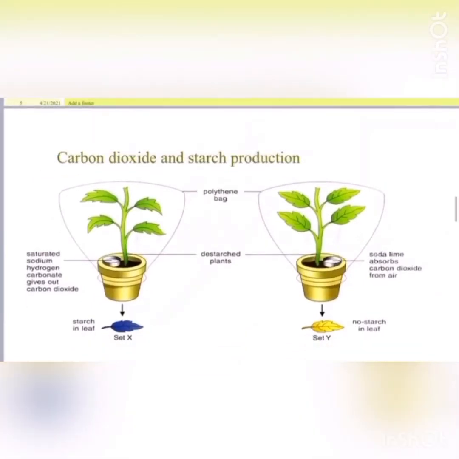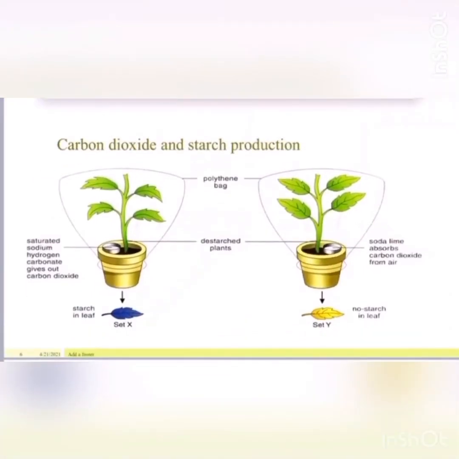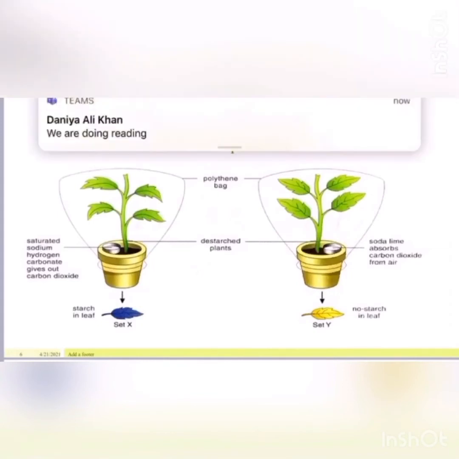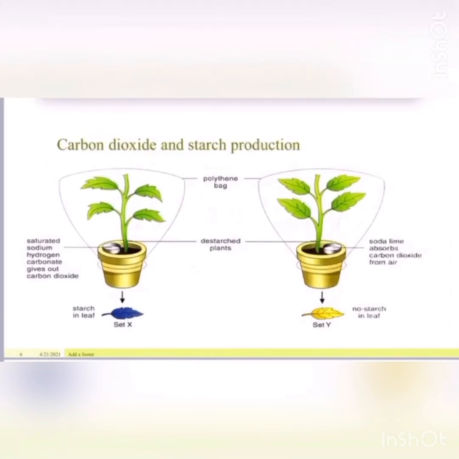Then carbon dioxide and starch production. First, sodium hydrogen carbonate gives out carbon dioxide, and soda lime absorbs carbon dioxide. We're going to put the two powders inside two plants and put polythene around each plant.